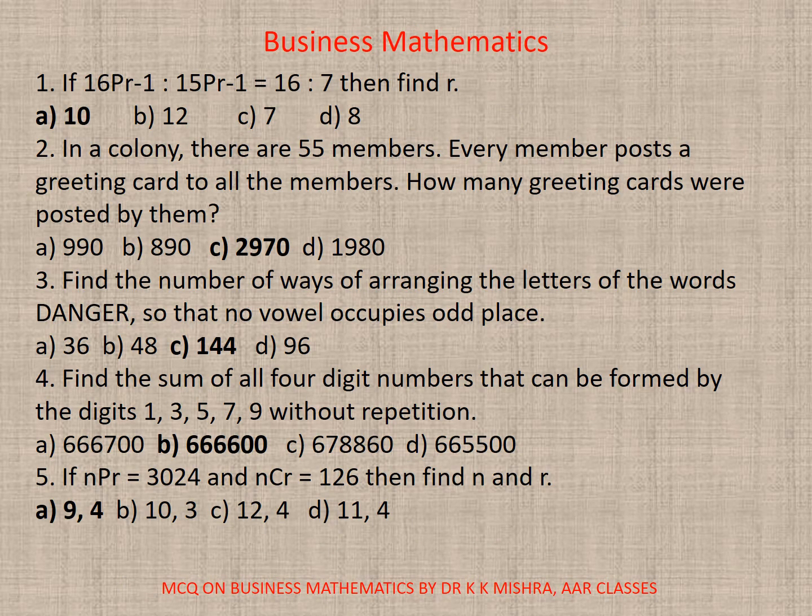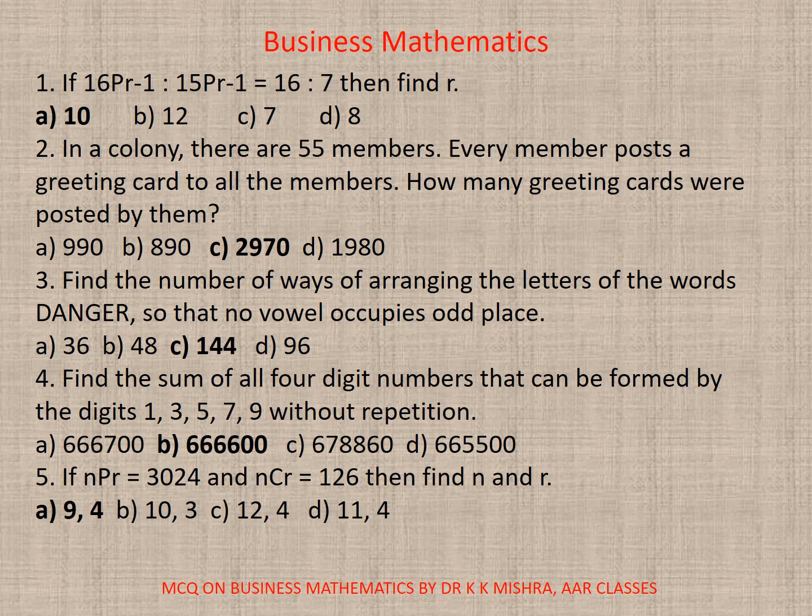Question number 1. If 16PR-1 : 15PR-1 is equal to 16 is to 7, then find R. Here actually this whole video tutorial is based on permutation and combination. So here the correct option is A, 10.